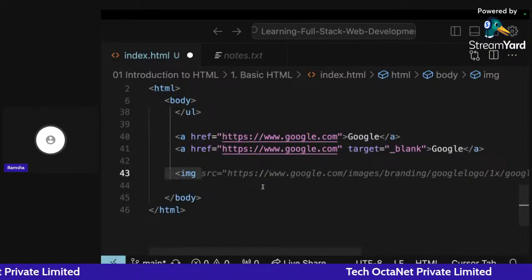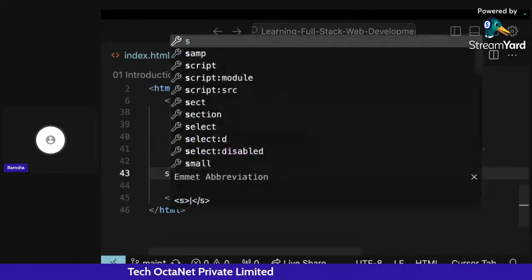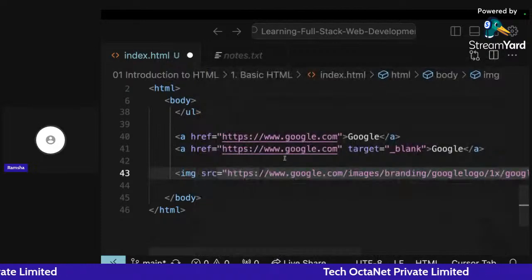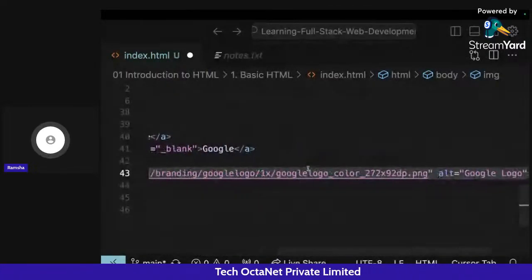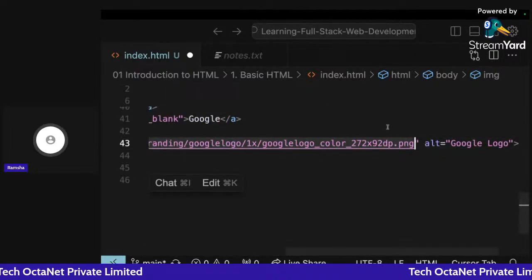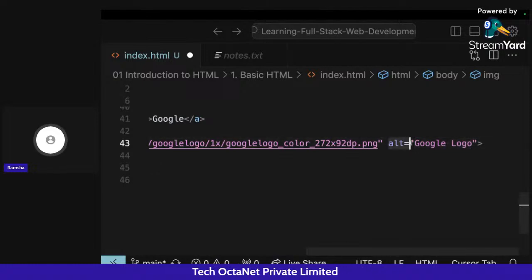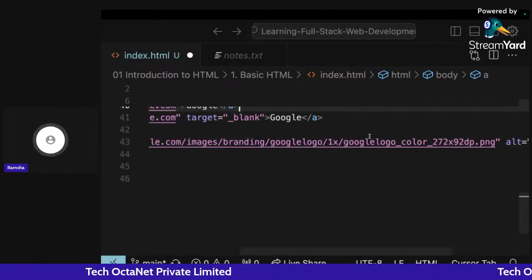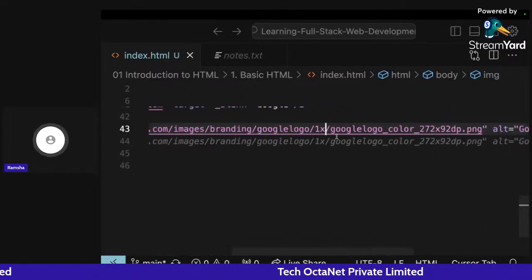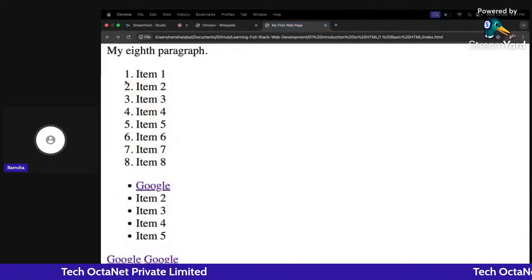If I write src here, I am getting an image URL. You can copy the URL of any image from Google and display it here. You can also write alt here. The alt represents the name of your image. If for some reason your image URL is wrong or it's not getting displayed due to internet issues, you will be able to see this particular name here. Let me show it to you once.